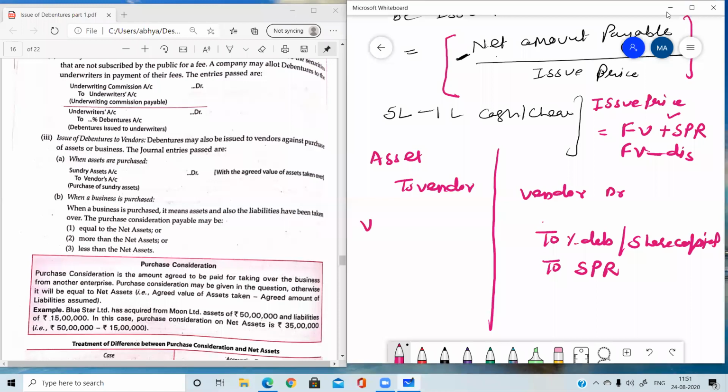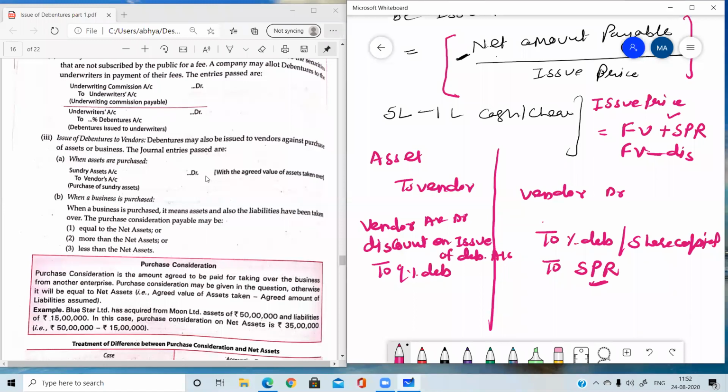Yes, please tell me. If these debentures are issued at discount, then yesterday I told you that discount will be debited or credited to 9% debentures. Yes, SPR is always credited. Then discount is, yes, very good. It's a loss and discount will be debited. Not only the discount, we are going to write the full term, that is the discount on issue of debentures account. So vendor account debit, discount on issue of debentures account debit to 9% debentures.